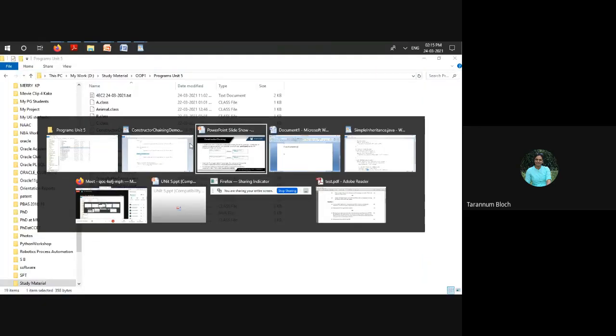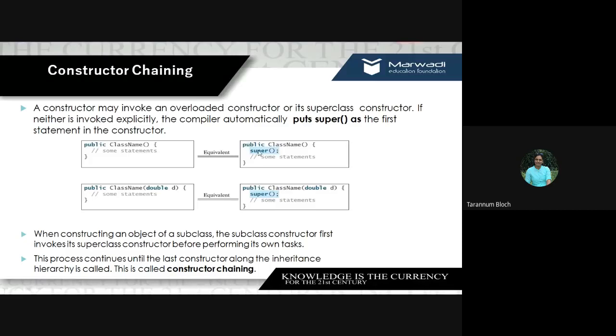So this is somewhat equivalent to this. It will automatically call super, which is the default constructor of the parent class. Fine. So this process will continue until the last constructor along the inheritance hierarchy or the tree structure is called. This is called constructor chaining. Is it clear? Constructor chaining.